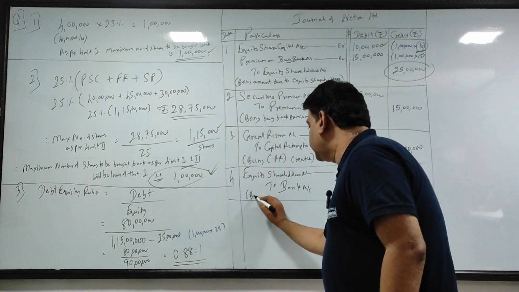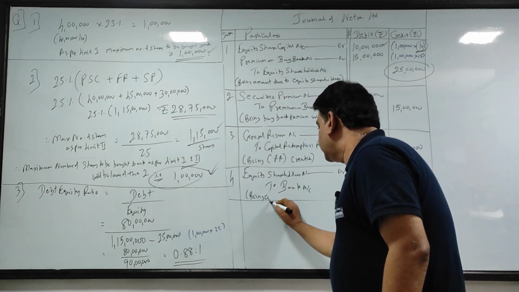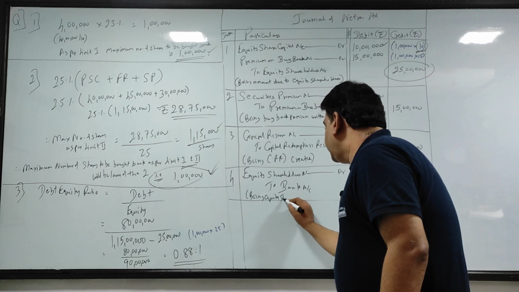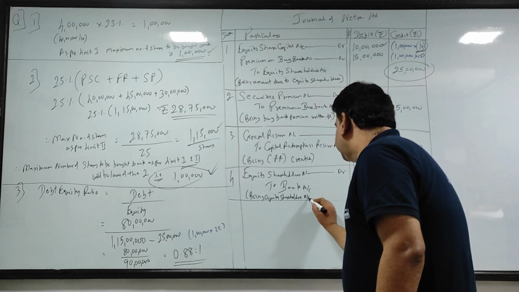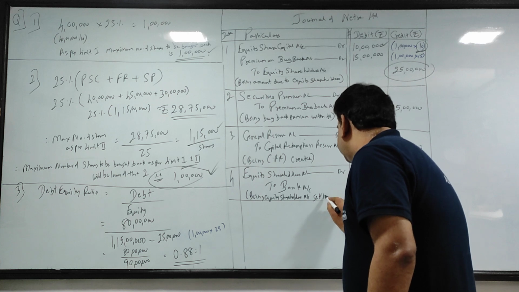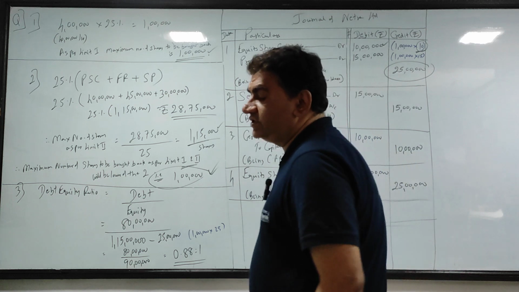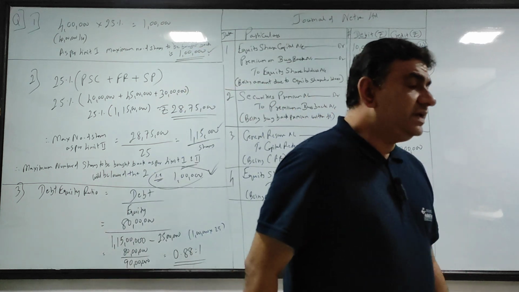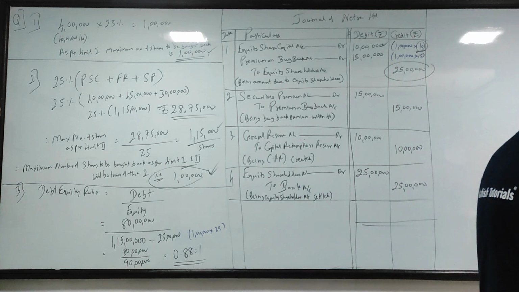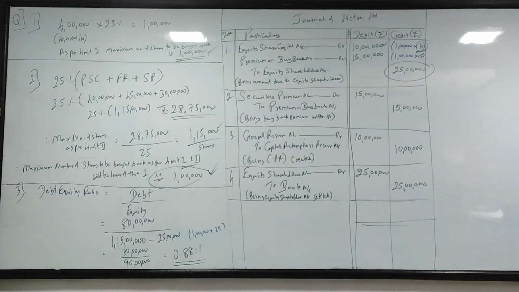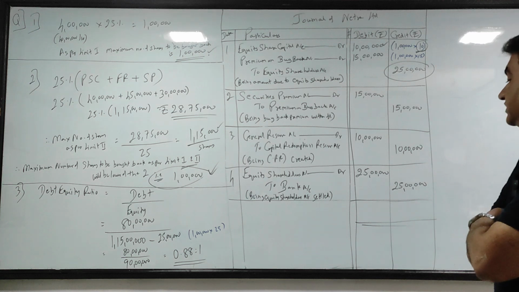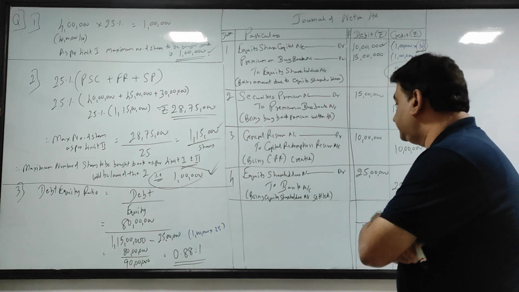Narration: being equity shareholders account settled.